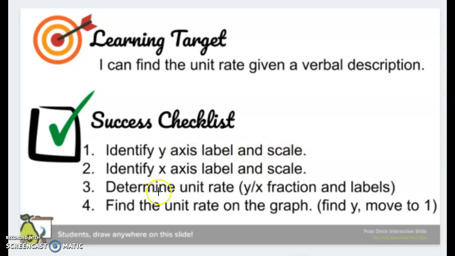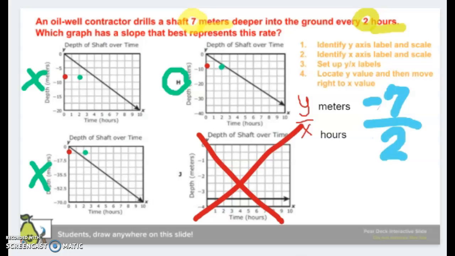Okay, notice how they remain the same up until the last one, or the last two, determine the unit rate. The next slide after this is going to help us set up fractions and divide, because that's what we're going to have to do on the slides after this, where we cannot find the point on the graph, right? The 2 slides before this gave me some information, and I was able to locate those using the numbers that they gave me, okay? That is not always the case.